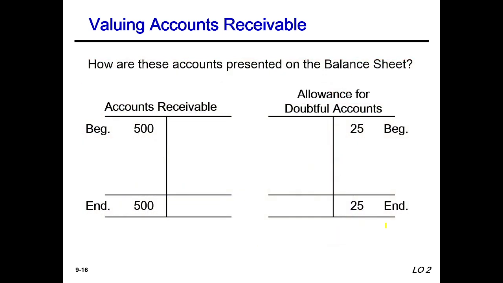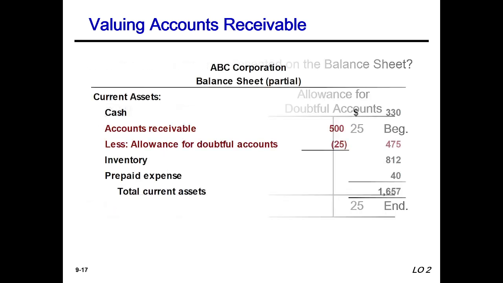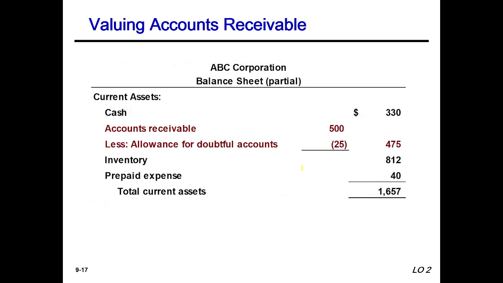Okay, so valuing accounts receivable: how are these accounts presented on the balance sheet? Look here everyone, accounts receivable has a beginning balance of $500 and an ending balance of $500. Allowance for doubtful accounts has a beginning balance of 25 and an ending balance of 25. Ending balance means the collective amount. This is our partial balance sheet, the current asset side.